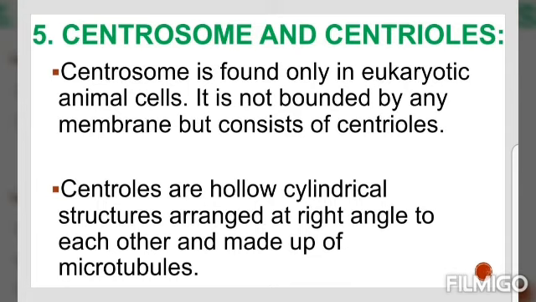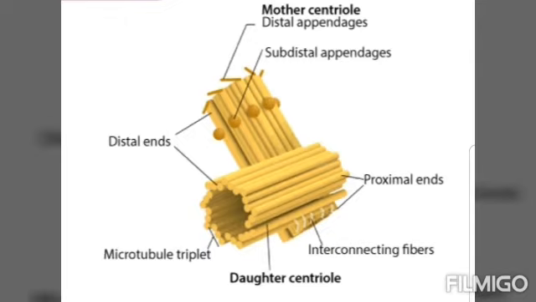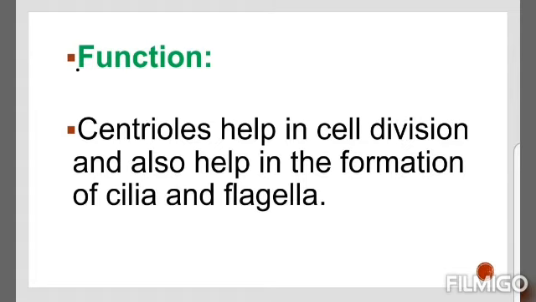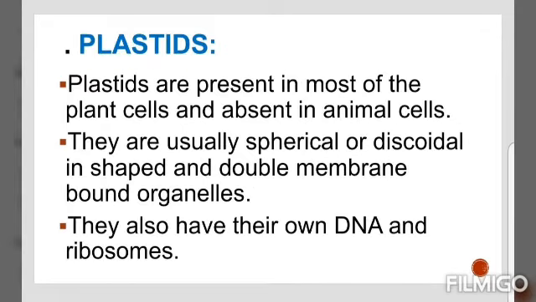It is found only in eukaryotic animal cells. It is not bounded by any membrane but consists of centrioles. These are long, hollow, cylindrical structures arranged at right angles to each other and made up of microtubules. This organelle helps in cell division, and it also helps in the formation of cilia and flagella, the locomotory organs in many organisms.